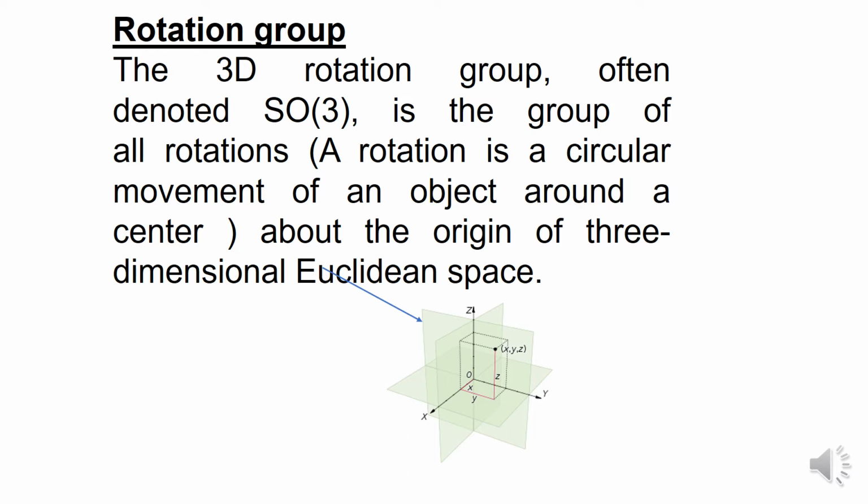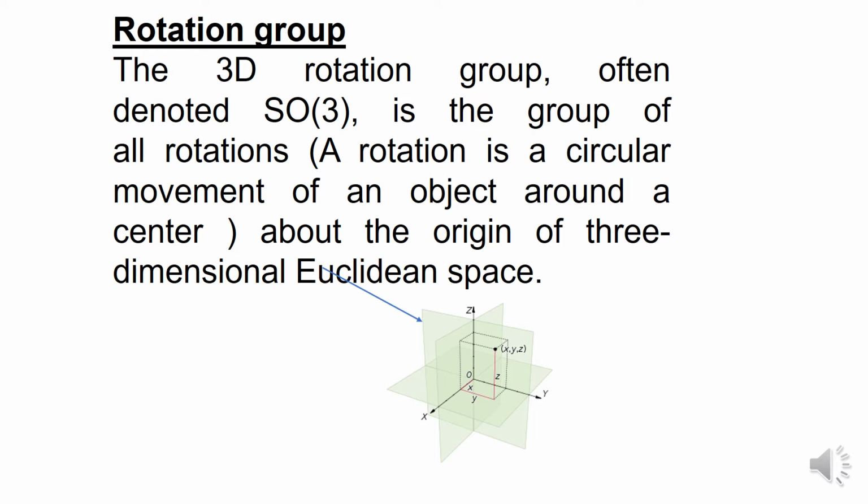The rotation group is noted by SO3. SO3 is basically the notation for this rotation group. This rotation group consists of all rotations, and we define rotations in such a way that it is a circular movement of an object about the center.